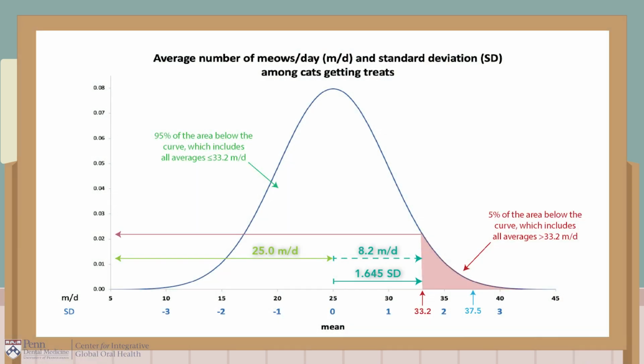They went to the animal daycare center and sampled 100 cats who didn't get any treats. The average number of meows per day was 37.5 meows per day. This number is more than the critical value of 33.2 meows per day. It is actually 2.5 standard deviations above the mean. And they concluded that based on this finding, that cats that didn't receive treats meowed more per day,